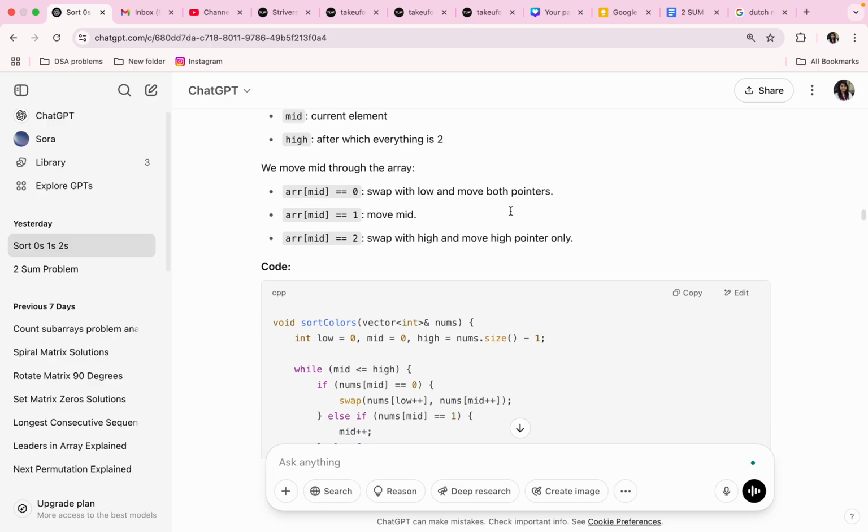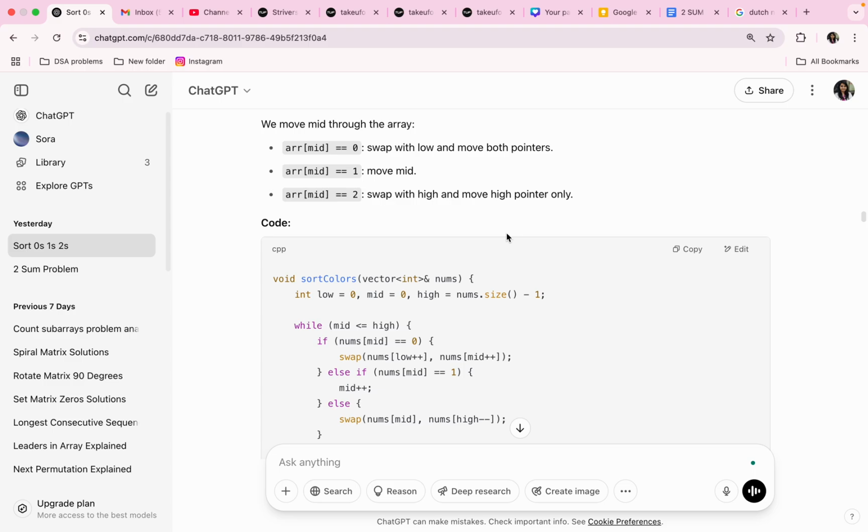If arr of mid equal to 1, move mid. We just go on, we don't need to do anything. If arr of mid equal to 2, swap it with high and move the high pointer only. We have to move only the high pointer, not the mid.